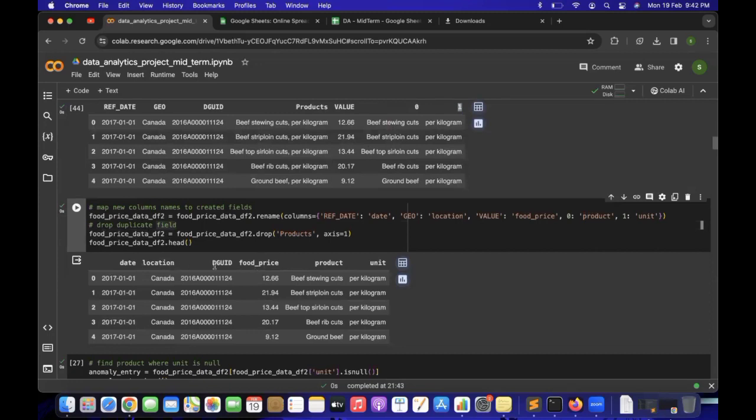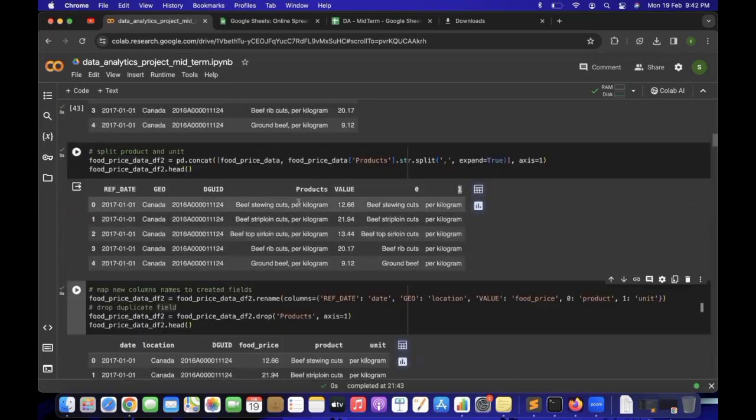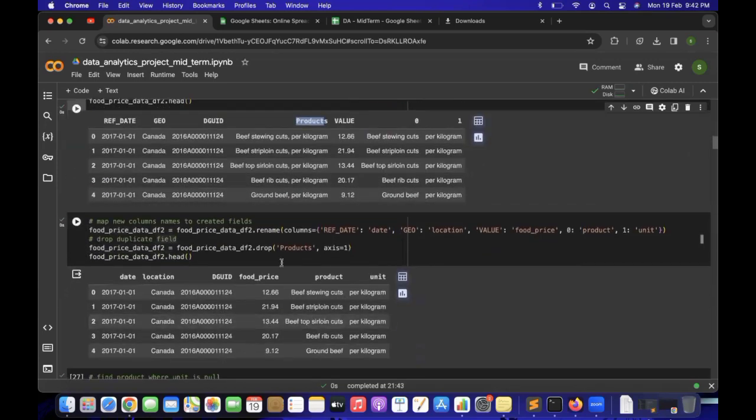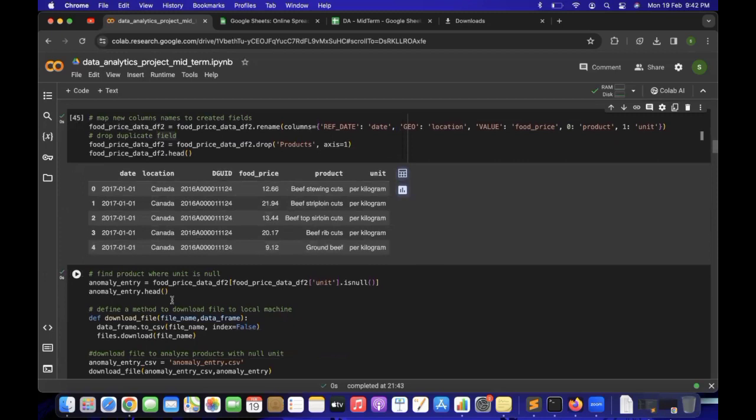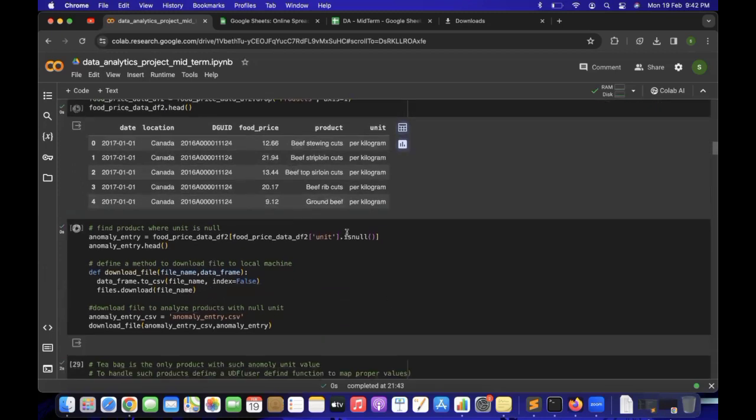Now we have date, location, geography ID, food price, product, and unit. The duplicate product column is removed. So now we have cleansed data. Let's go to the next data manipulation activity.